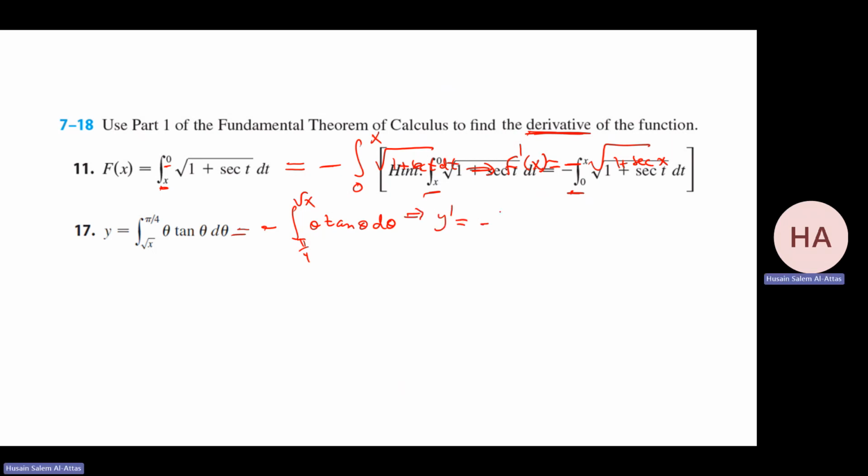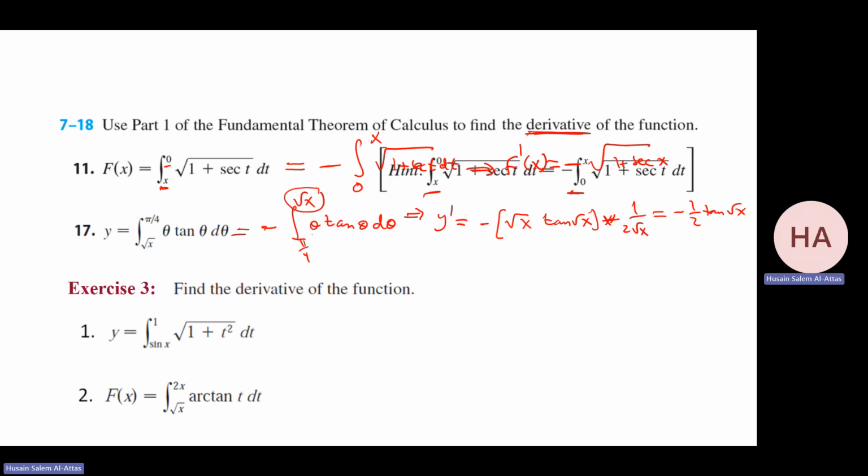Well, it will be minus. Now be careful. This is tan of the square root of x, times the derivative of the square root of x, which is 1 over 2 square root of x. So what I am getting is minus half tan of the square root of x.